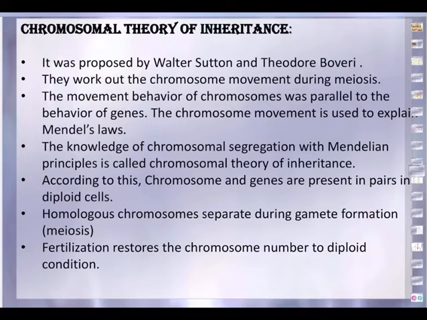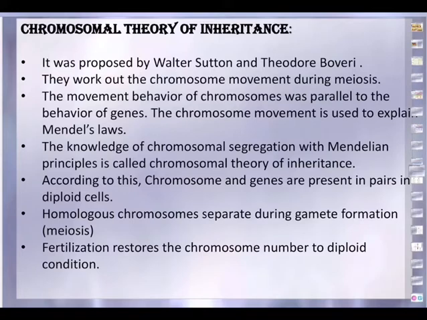This chromosomal theory of inheritance states that the Mendelian factors, or what we now call genes, are located at specific loci on the chromosomes, and it is the chromosomes that segregate and assort independently during meiosis and recombine at the time of fertilization in the zygote.